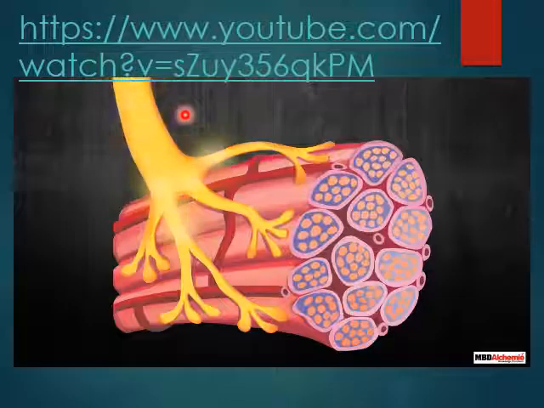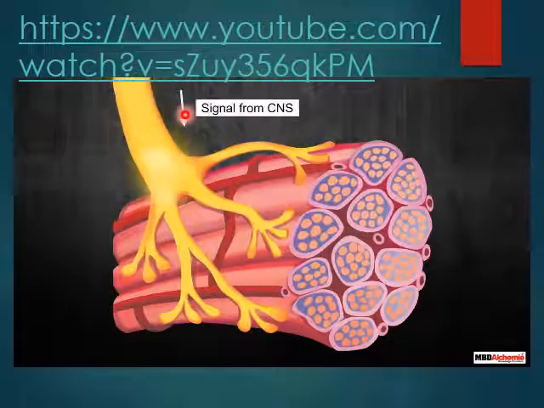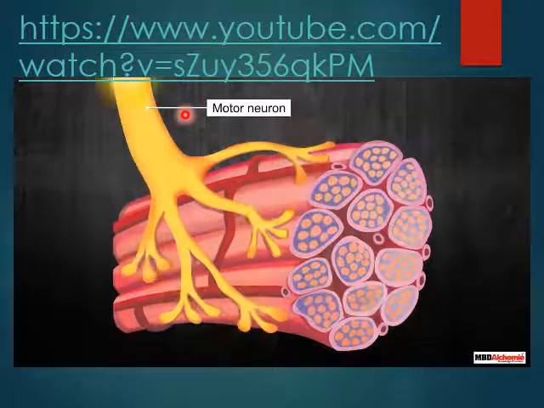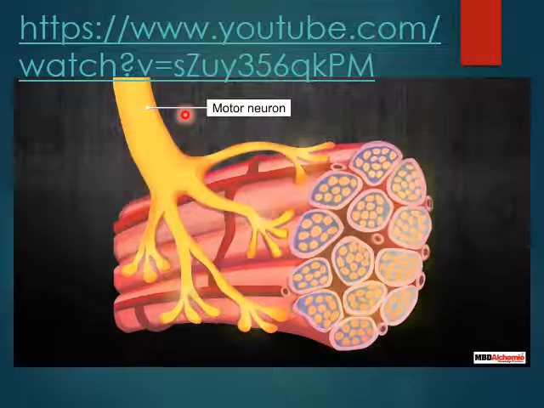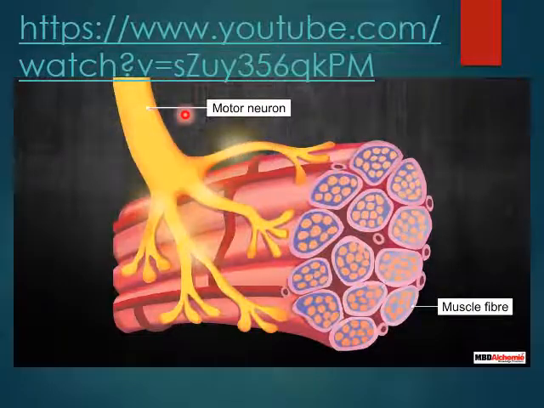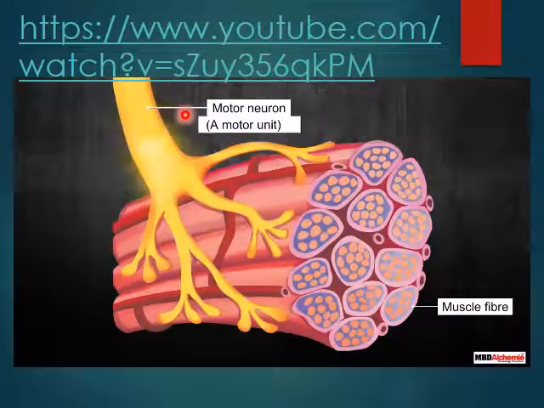The process of muscle contraction begins with a signal from the central nervous system, CNS. The signal is brought by the motor neurons from the CNS. These motor neurons are connected to the muscle fibers. The motor neuron with which a muscle fiber connects is called a motor unit.